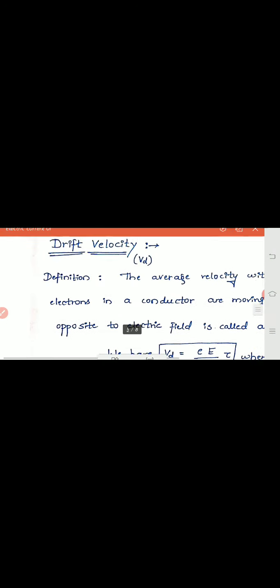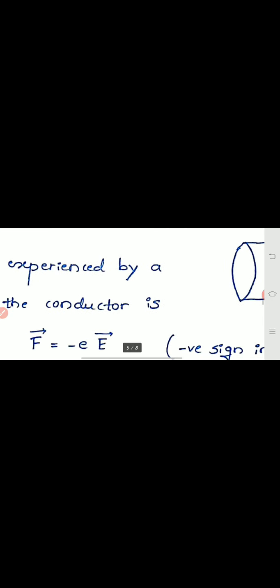Let's revise this again. I have told you the average velocity with which electrons are moving in a conductor, in the direction opposite to the electric field. These moving electrons experience a force, given by F is equal to minus e into E, and they also possess acceleration.